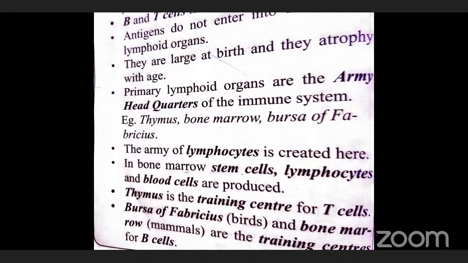In the bone marrow, stem cells, lymphocytes, and blood cells are produced. The thymus is a training center for T cells. The T cells will be produced from the thymus. The bursa of Fabricius is present only in birds. And bone marrow produces the B cells. So the thymus is responsible for the T cells, and the bone marrow is responsible for the production of B cells. Clear?